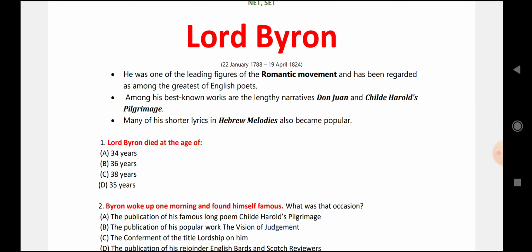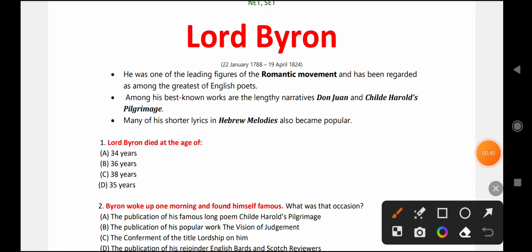Among his best known works, two are the works that you need to remember. First is Don Juan and second is Childe Harold's Pilgrimage. And many of his shorter lyrics are in Hebrew Melodies, so you need to remember who wrote Hebrew Melodies. Lord Byron has written Hebrew Melodies. Question number 1 is Lord Byron died at the age of, so he died at the age of 36.